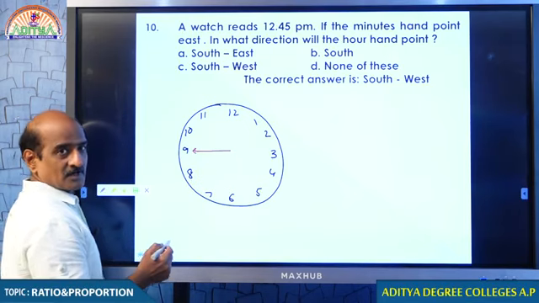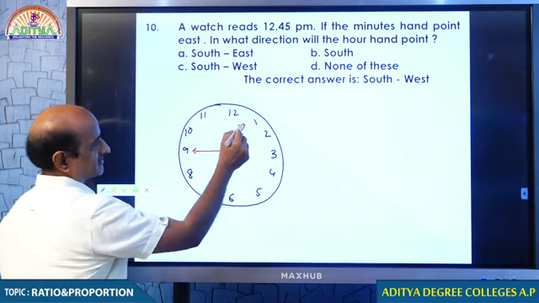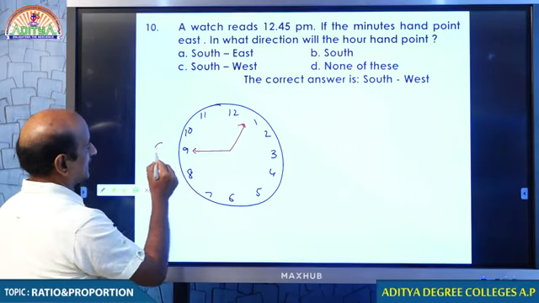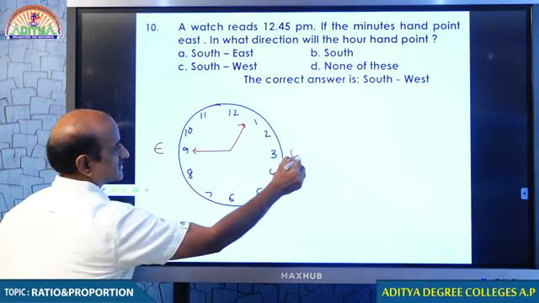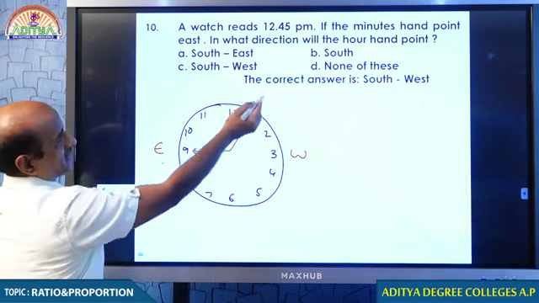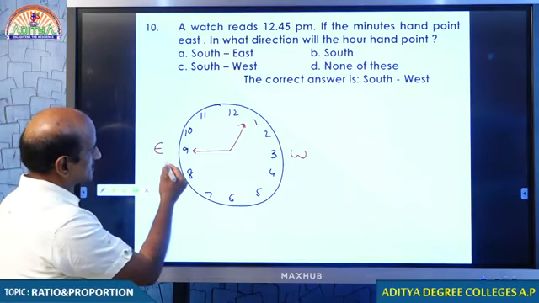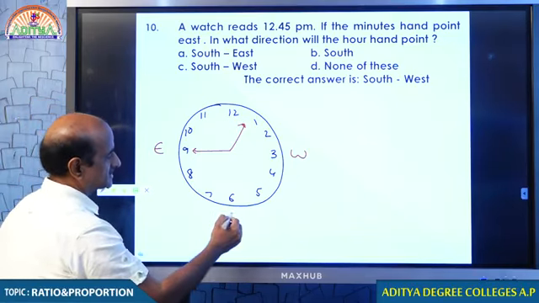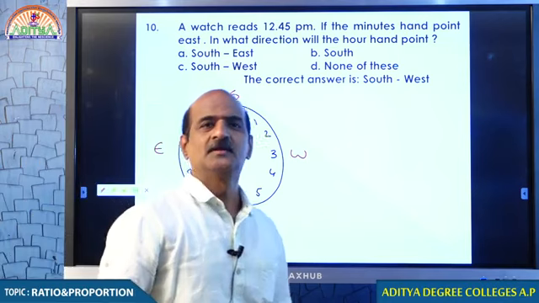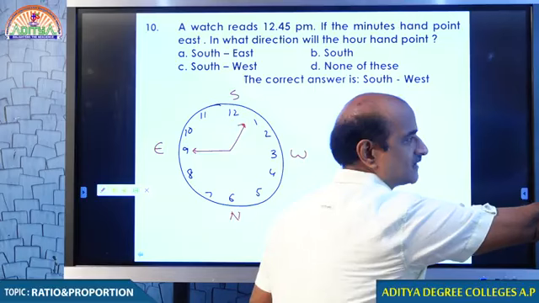The minute hand should be on 9. At 12:45, the hour hand should be between 12 and 1, not exactly on 1. When the minute hand is given as east, this is west. That is what is given. The minute hand is pointing east. So the anti-clockwise direction of east is north. Therefore, this is south.